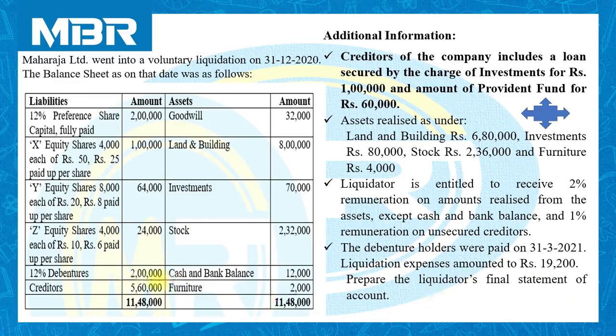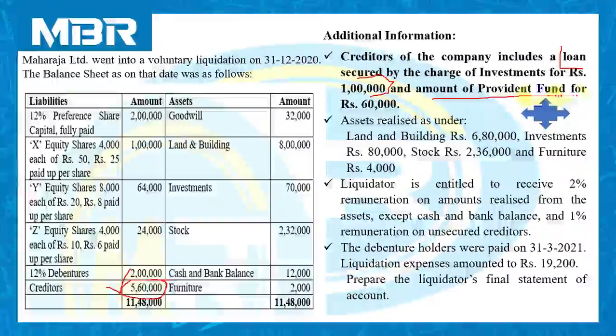Total creditors given on the liability side of the company are rupees 5,60,000. As per the information given in additional information number 1, these creditors include a loan secured by the charge of investment for rupees 1 lakh and an amount of provident fund for rupees 60,000.